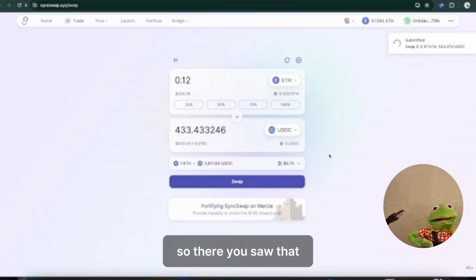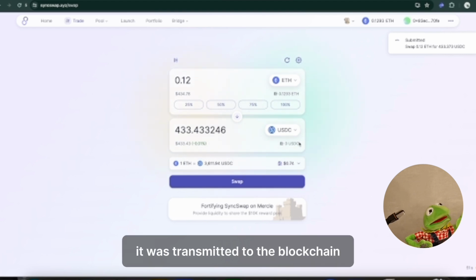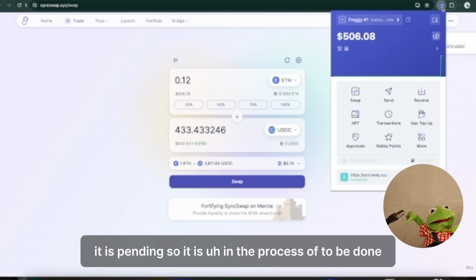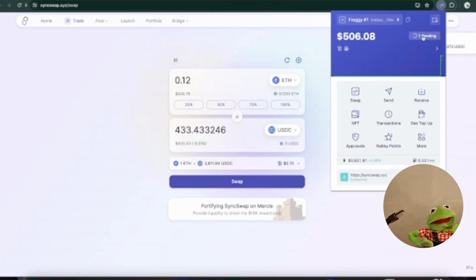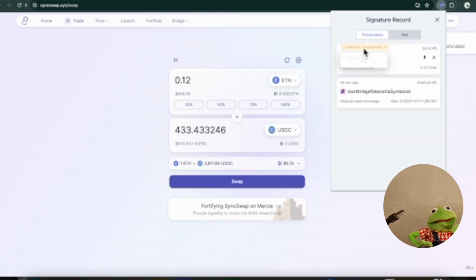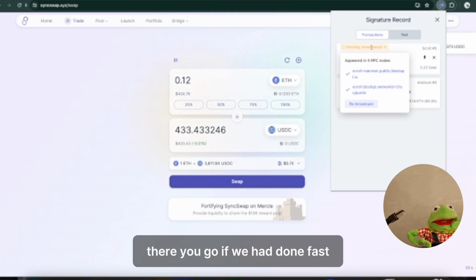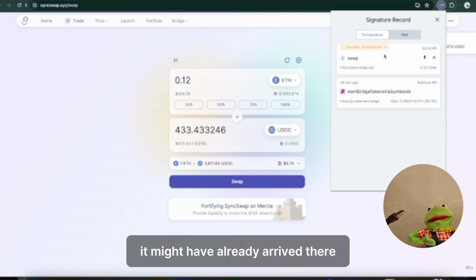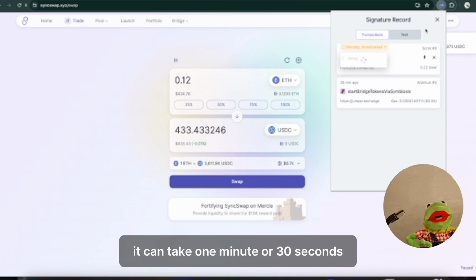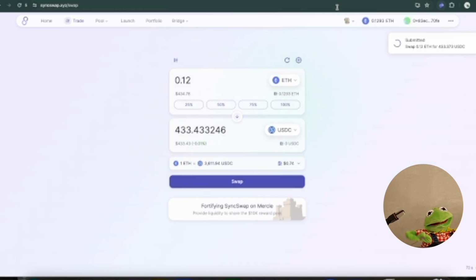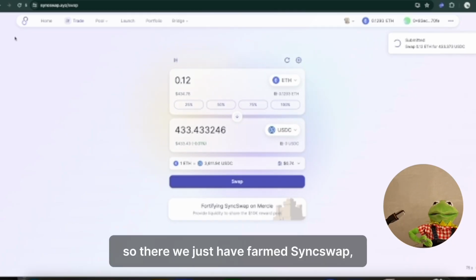So there you saw that it was transmitted to the blockchain. We will see it here. It is pending, so it is in the process of being done. There you go. If we had done fast, it might have already arrived. There it can take 1 minute or 30 seconds, something like that. So there we just farmed SyncSwap.